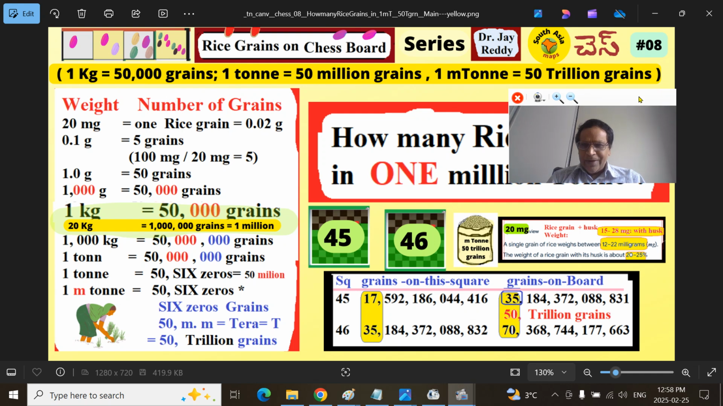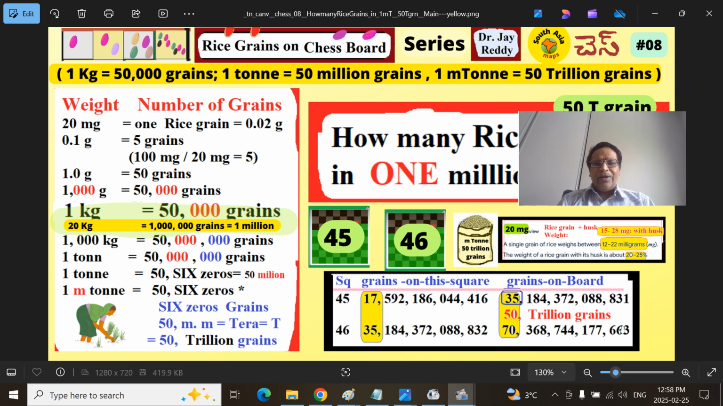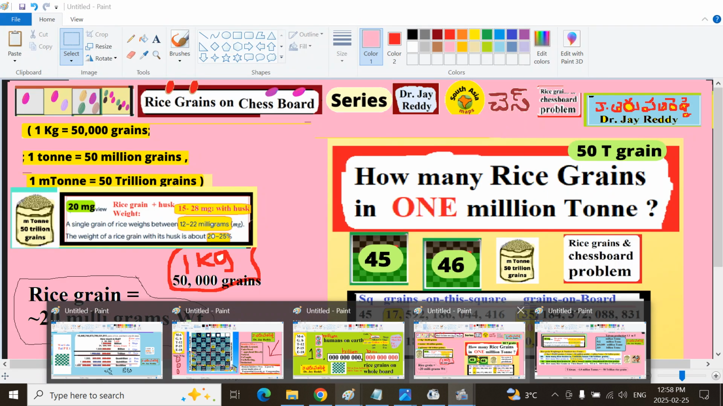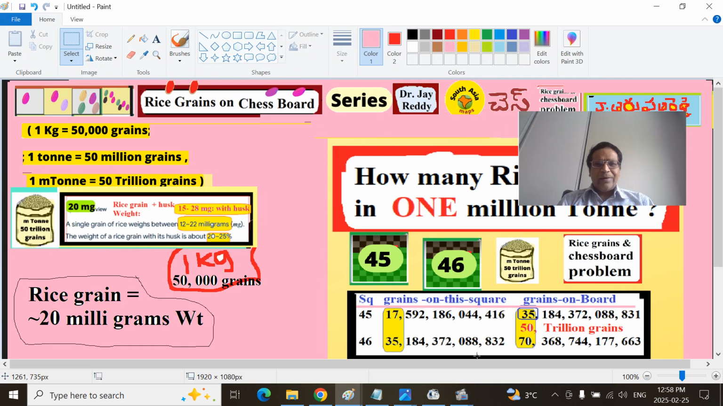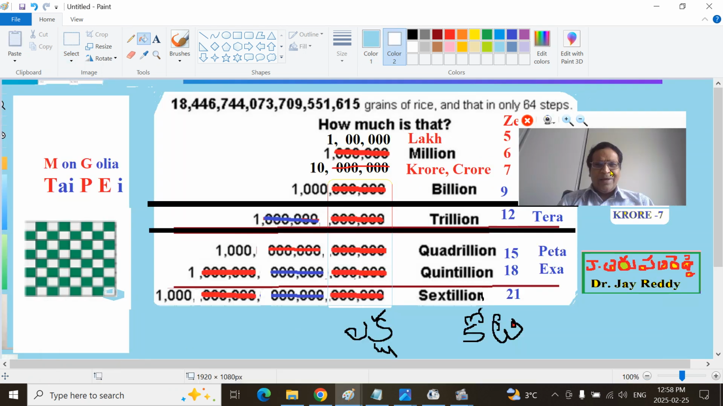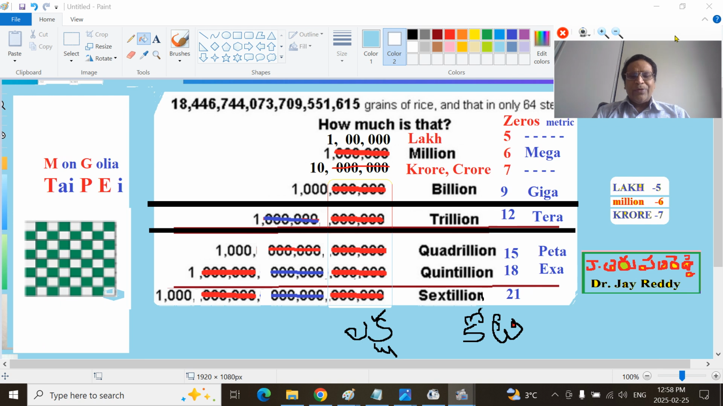So I will go over this in detail. That's very important. You have to understand whatever I have written here. And before that, friends, you have to have very good clarity. We are dealing with big numbers. So you have to understand what is a million, billion, trillion, quadrillion, quintillion.